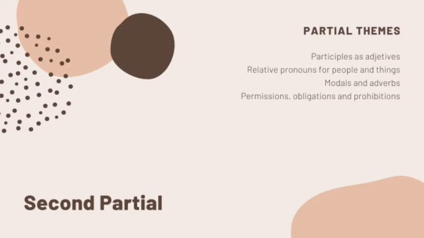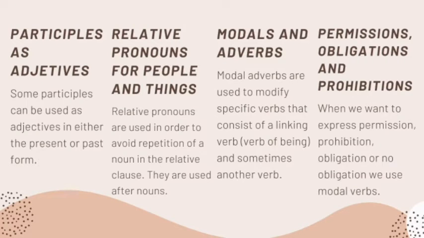In the second partial we saw participles as adjectives, relative pronouns for people and things, modals and adverbs, and permissions, obligations, and prohibitions. Participles as adjectives. Some participles can be used as adjectives in either the present or past form. For example, present participle: Tojan's manuals are fascinating. Past participle: I'm fascinated by Tojan's manuals.